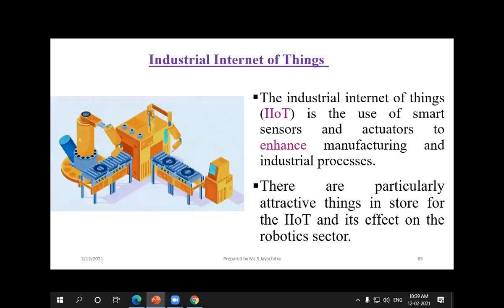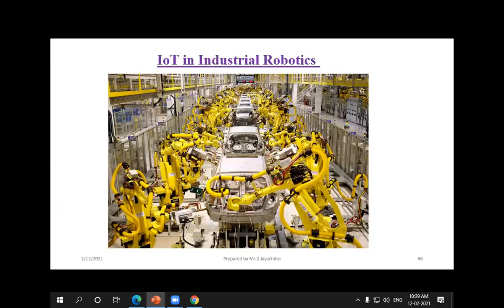IoT in industrial robotics: how are we using IoT in industries? This is a similar example. What humans perform, the same thing is performed by the robot. For example, consider a biscuit manufacturing company, where the biscuits are packed and then processed to the next step.